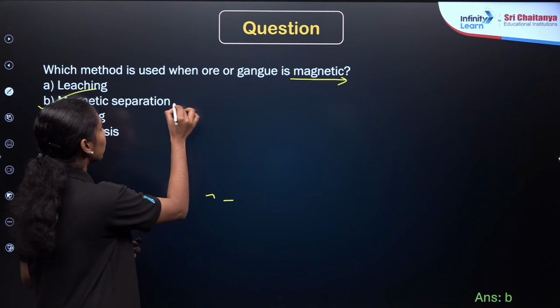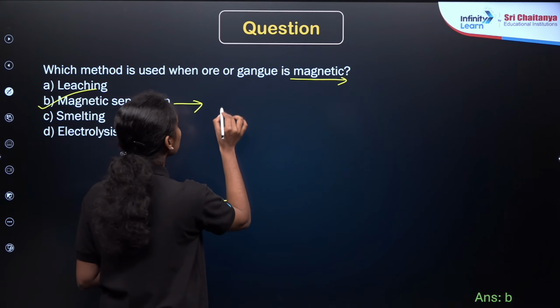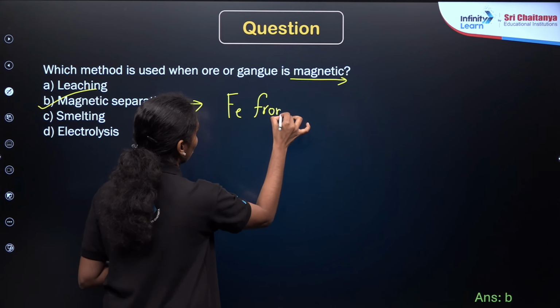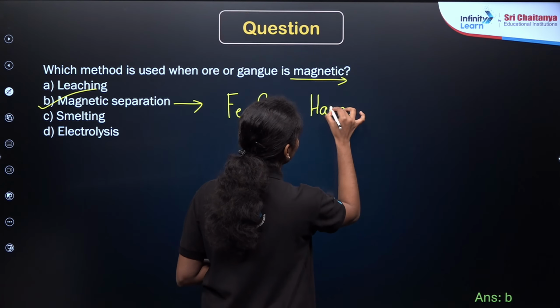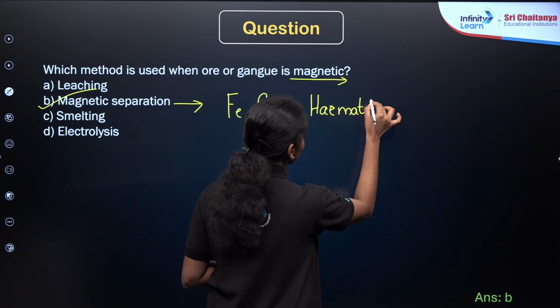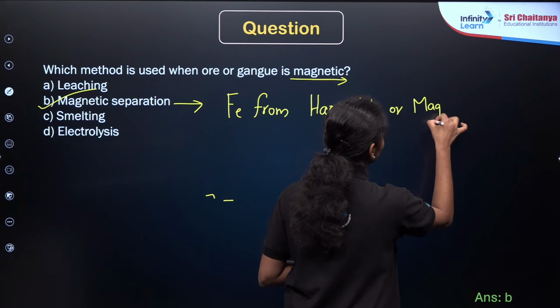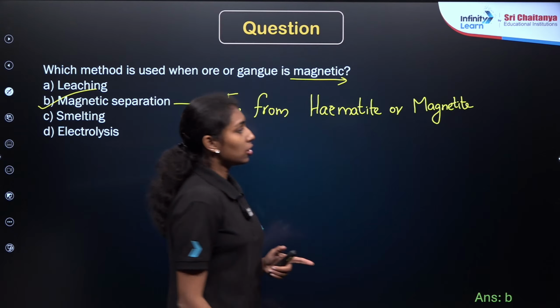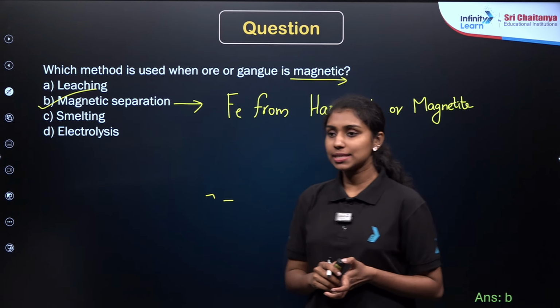For example, iron is a magnetic substance, right? As we already know. So if you want to separate iron from their ore like magnetite or hematite, these are the two ores for the iron, we are using the magnetic separation method. Yes, option B is the correct answer, right?